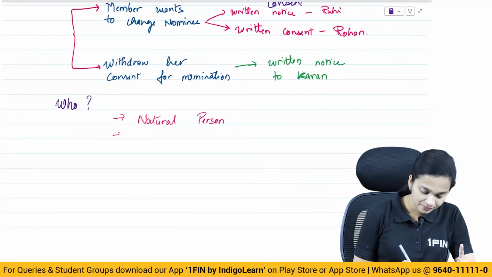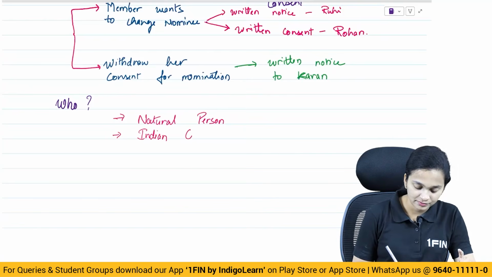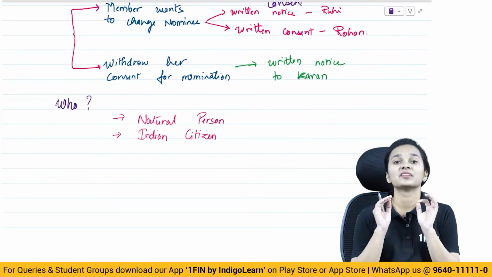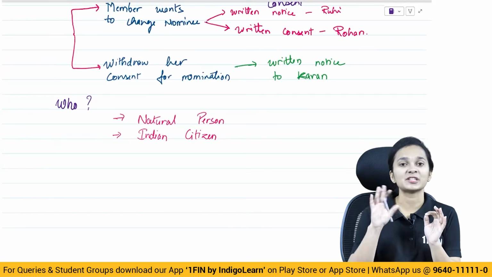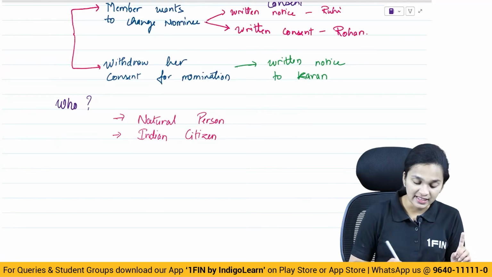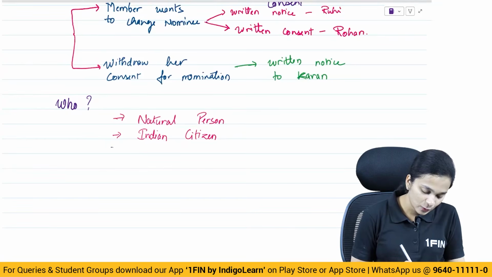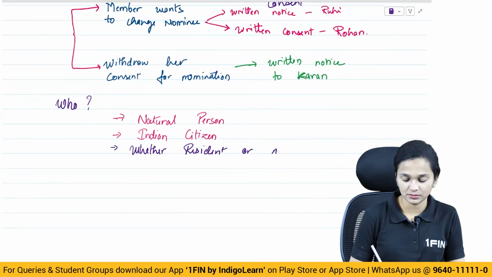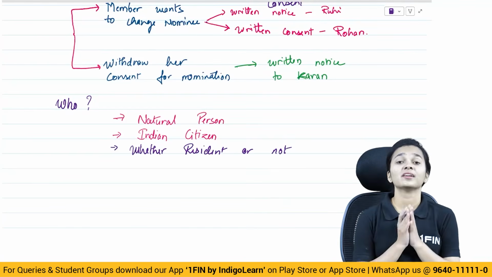Second, Indian citizen. So this natural person also has to be a citizen of India, a citizen of India as per the Citizenship Act. So a natural person who is an Indian citizen, whether resident in India or not.